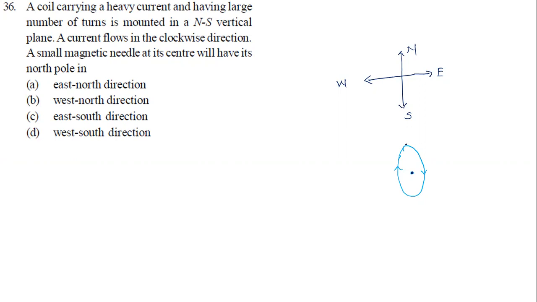That's very important now. I need to find the direction of the magnetic field first due to this coil. This coil is carrying current in the clockwise direction. Okay, get this. Clockwise direction, 12, 1, 2, 3. Now, what is the direction of the magnetic field? The magnetic field direction will be in this direction. B.